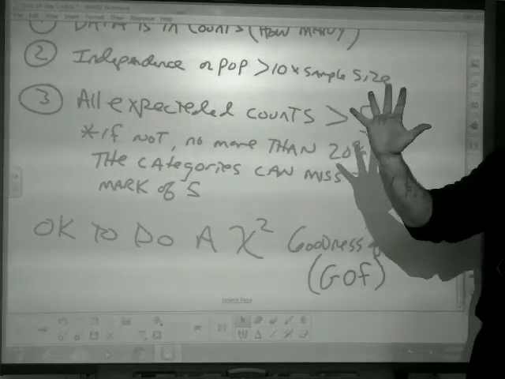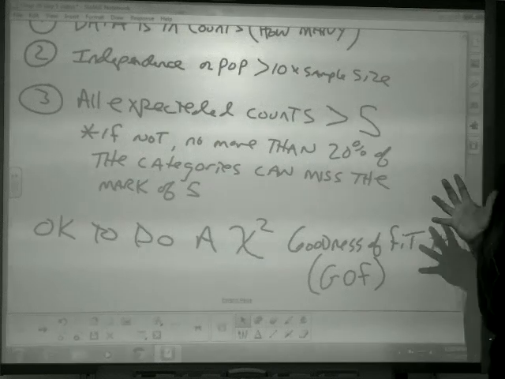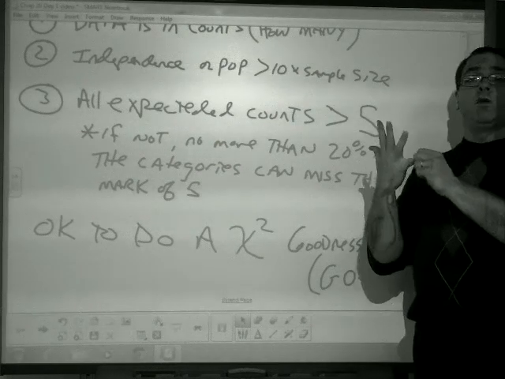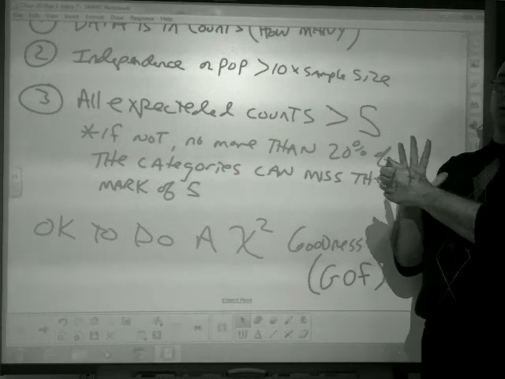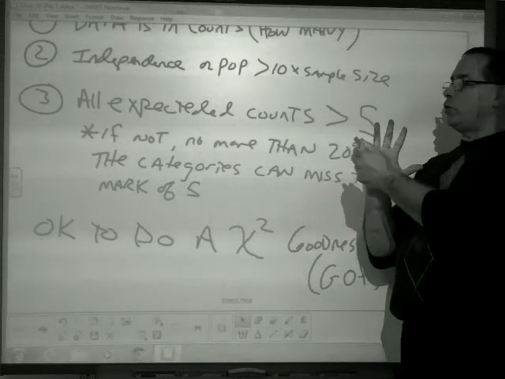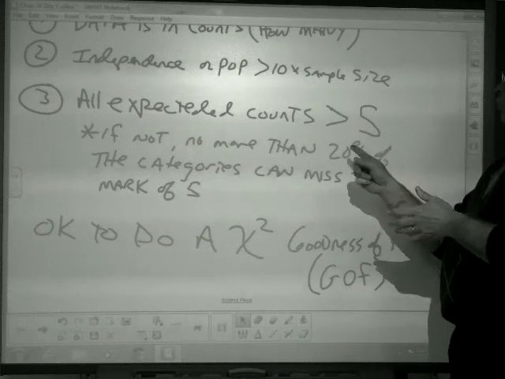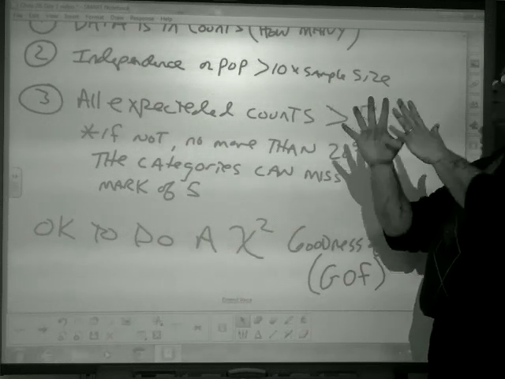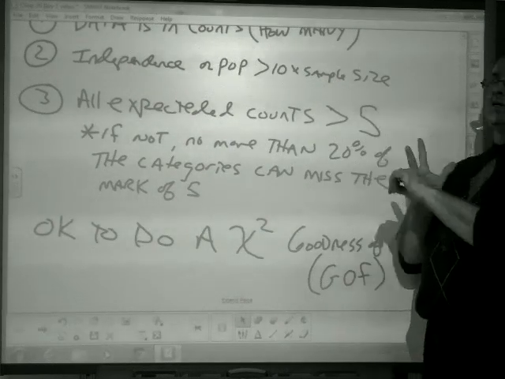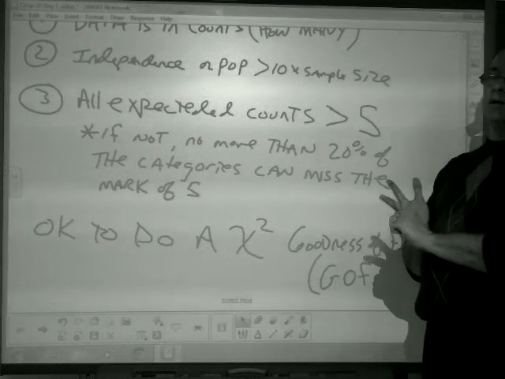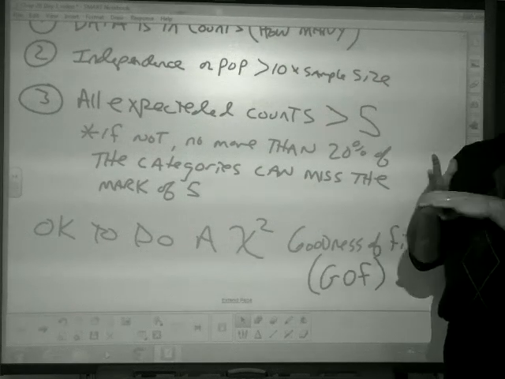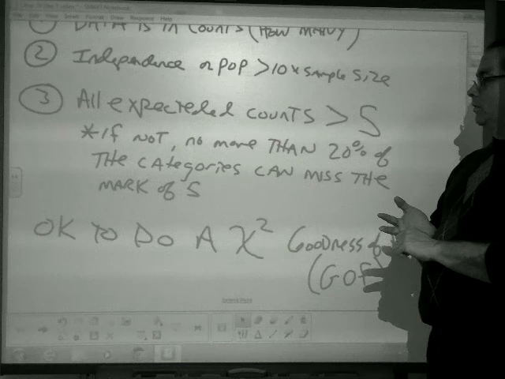So let's say there's 5 categories. Well, 20% of the categories would be one of those, because 1 out of 5 is 20%. So if one of your categories misses the mark, it's okay. No more than 20% can miss. So let's say you had 5 categories and 2 missed. 2 were not bigger than 5. You didn't take a big enough sample size. You need to go back and take a larger set of data. Okay?